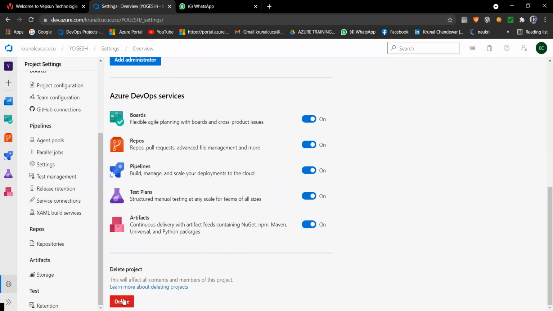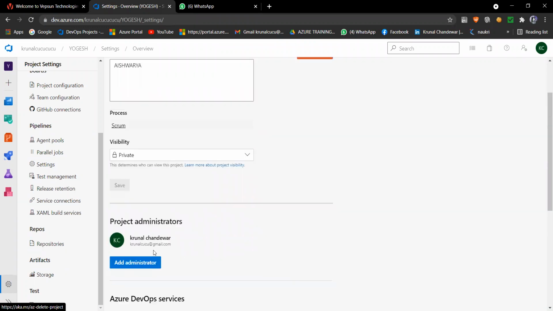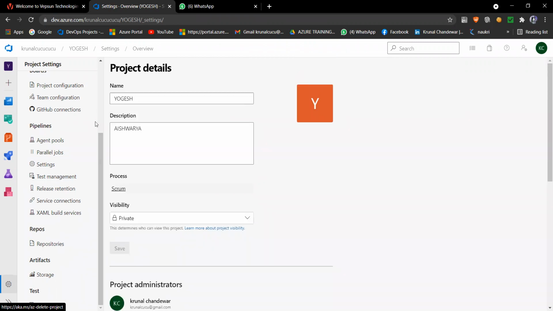Or if you want to change the name of your project, like Yogesh DevOps.